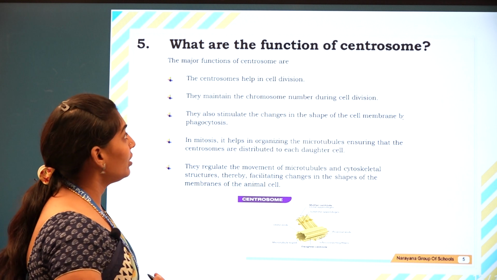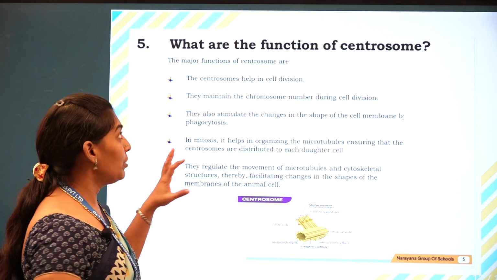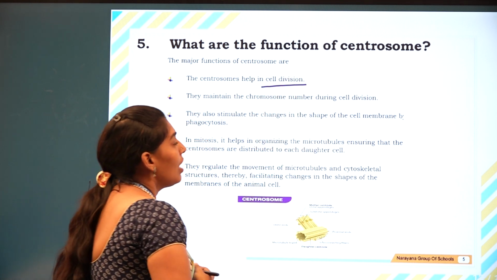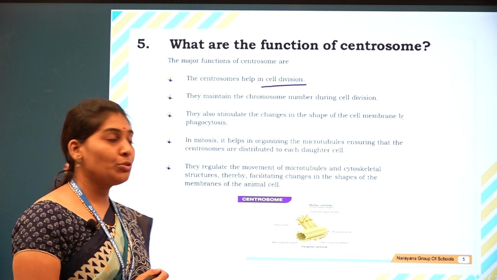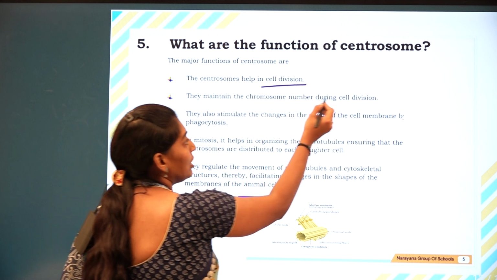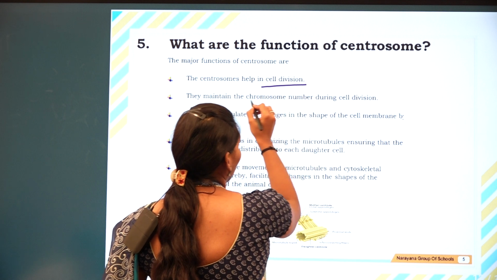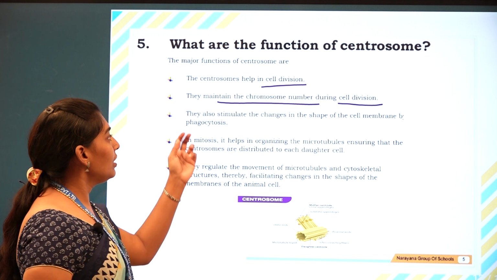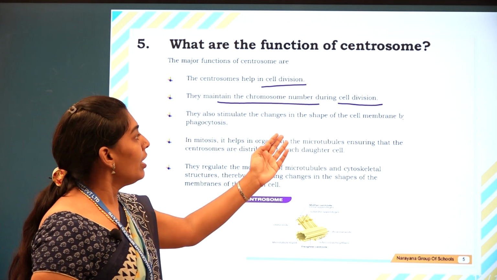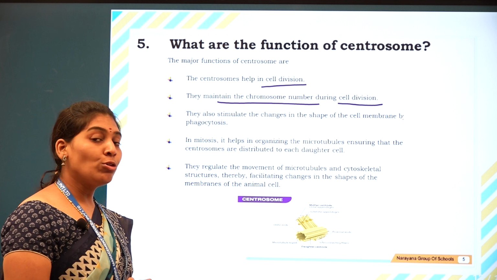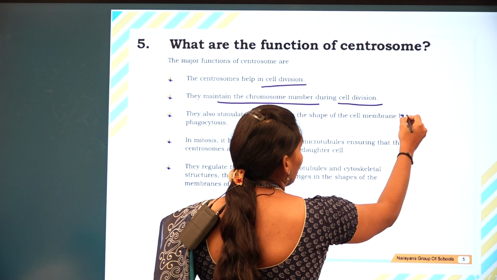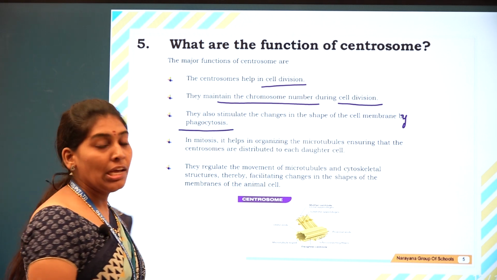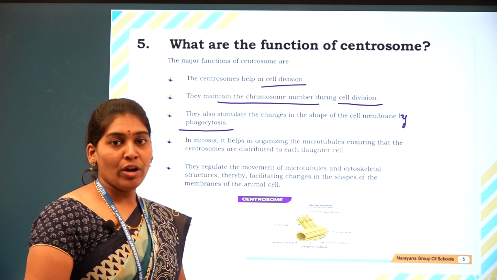The next question: what are the functions of the centrosomes? They help in cell division, and they maintain the chromosomal number during cell division. They also stimulate changes in the shape of the cell membrane by phagocytosis. What is the meaning of phagocytosis? It is nothing but engulfing foreign particles.